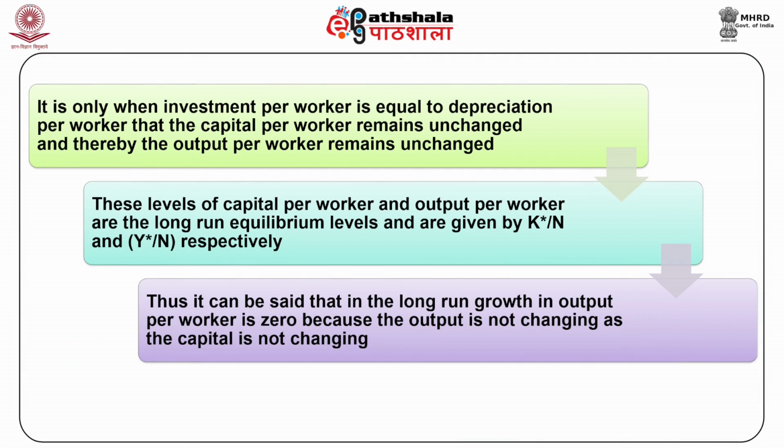It is only when investment per worker is equal to the depreciation per worker that the capital per worker remains unchanged, and thereby the output per worker remains unchanged. These levels of capital per worker and output per worker are the long run equilibrium levels and are given by K*/N and Y*/N respectively. Thus, it can be said that in the long run, growth in output per worker is 0 because the output is not changing, as the capital is not changing.